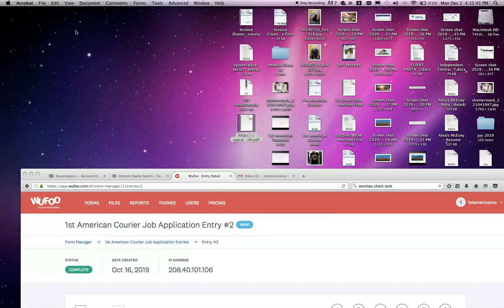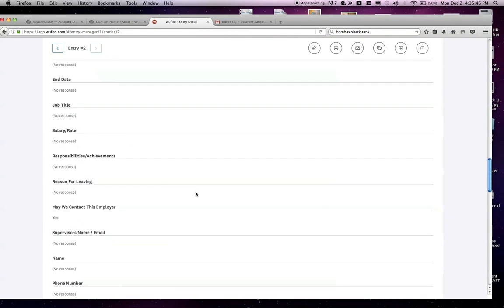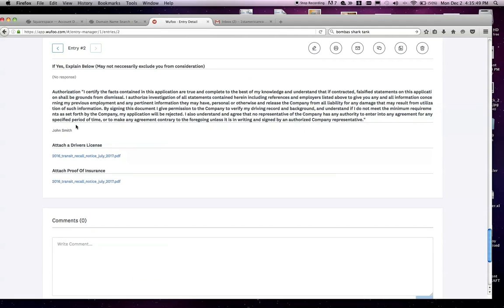Now, if you want to actually download that and keep a copy of it, what you have to do is do it from here in the actual entry itself. So then you would come over here and download these 2 things first, and then save it into whatever location you want, and move on from there. Again, I don't know that this is necessary until the actual employment's been processed. So I think once you make your decision, you just come back in here and download it at that point and print it.